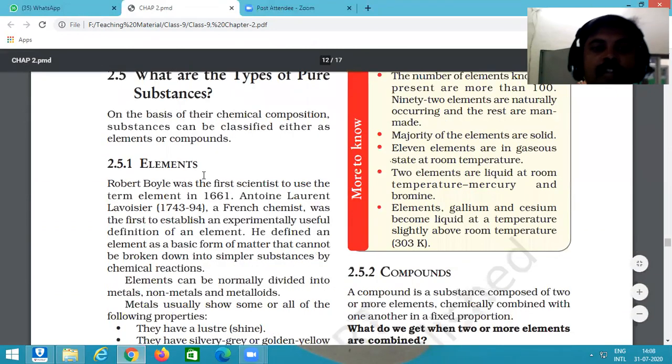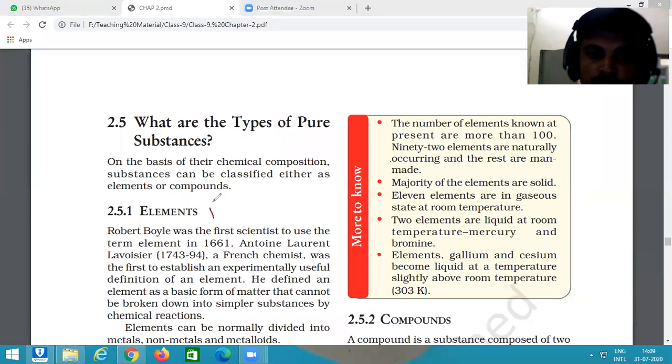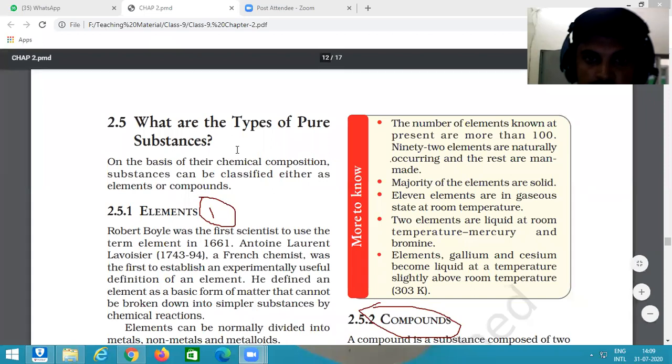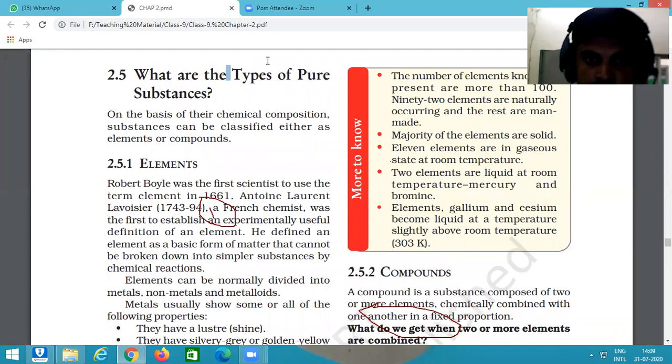Then the next: what are the types of pure substance? In nature, there are two types of pure substance. The first one is element and the second one is compound. By an example, I will show you what is an element and what is a compound.